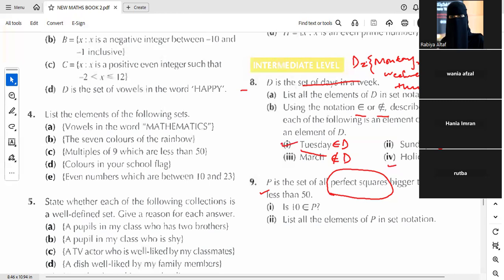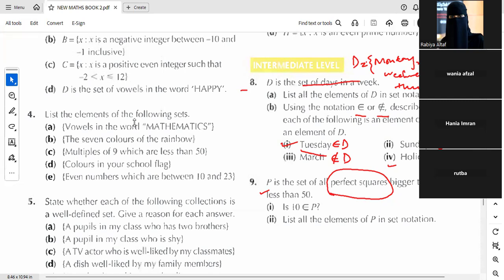Multiplying the whole number by itself. Yes, Hania. If you multiply a whole number by itself, it will be a perfect square. The numbers that are squares, like 4. Yes, Sadhika.